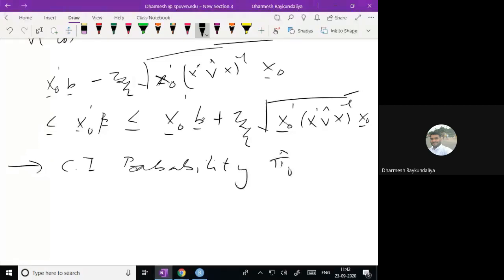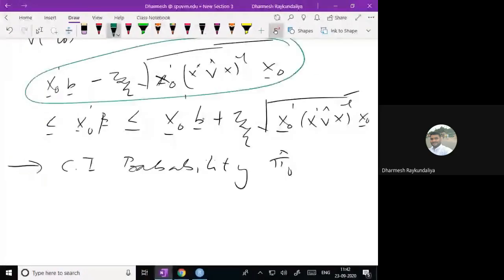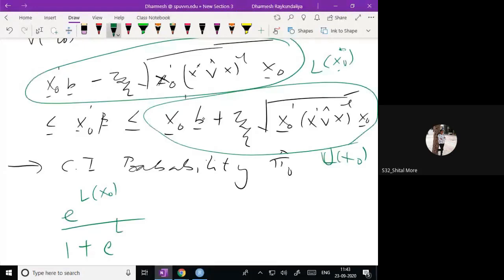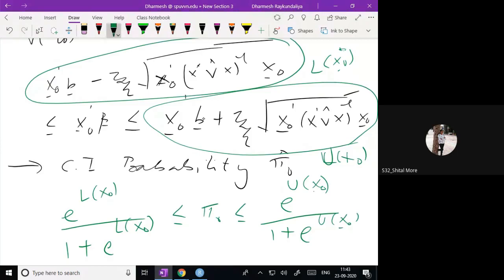If I call this quantity the lower bound L0 and this the upper bound U0, then pi 0 cap lower is e raised to L0 upon 1 plus e raised to L0. Similarly, the upper is e raised to U0 upon 1 plus e raised to U0.